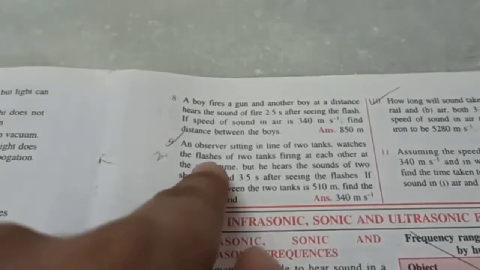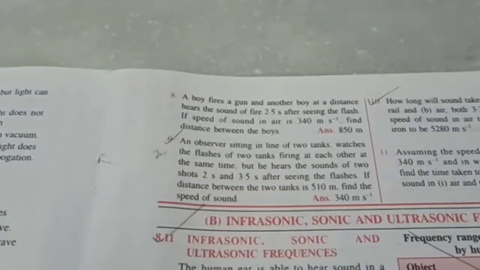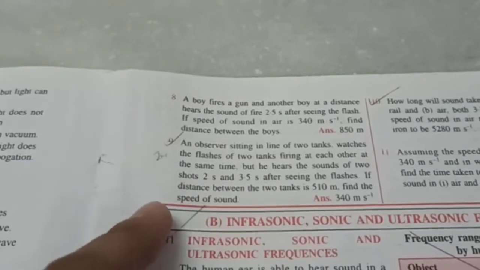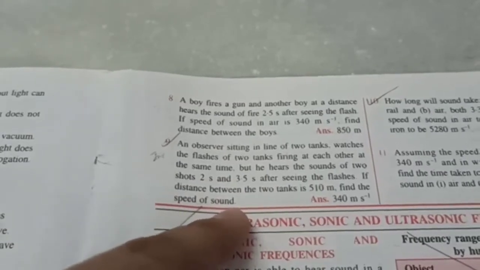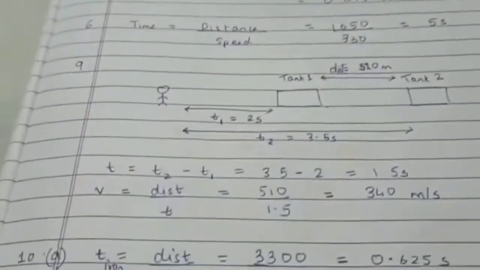He is watching the flashes of the two tanks at the same time, and we can assume that light is reaching him instantly. He hears a sound after 2 seconds and 3.5 seconds respectively, and the distance between the two tanks is 510 meters. So what is the speed of sound? It will be best if you draw a diagram before solving this.